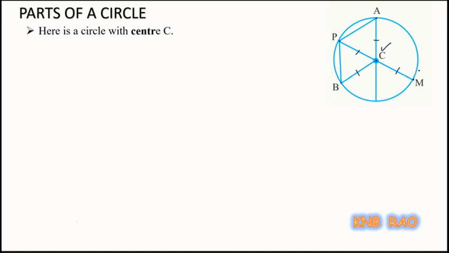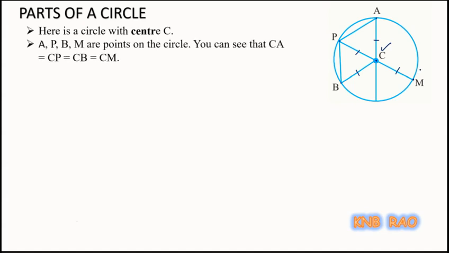With that condition we defined even the circle, and they are equal because of the construction of a circle, or by the definition of a circle. Now that distance is called radius.